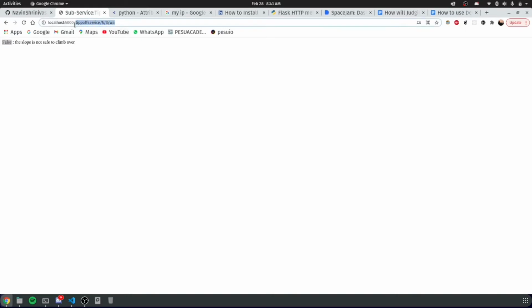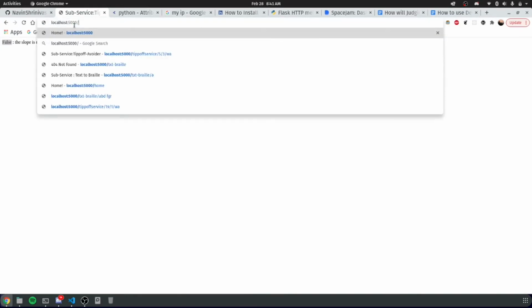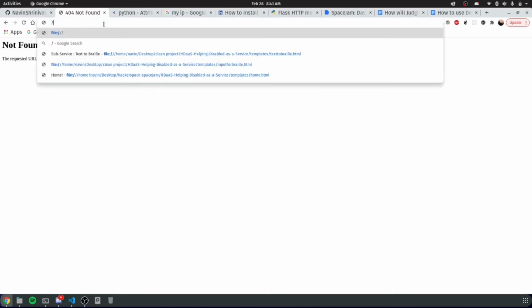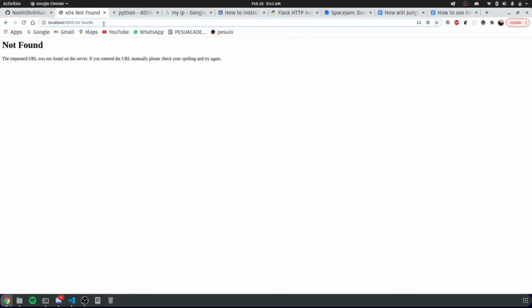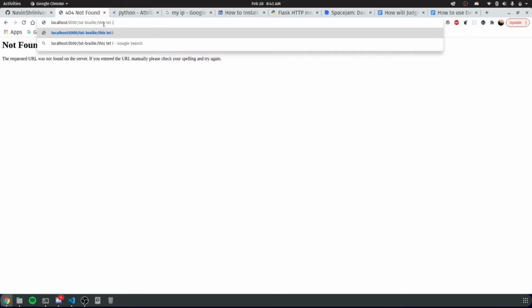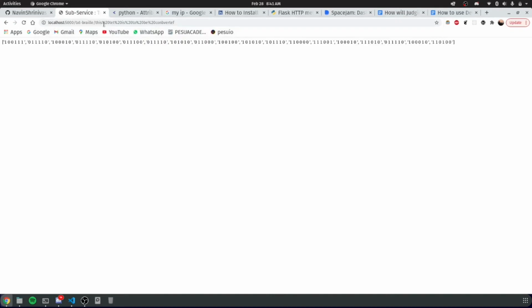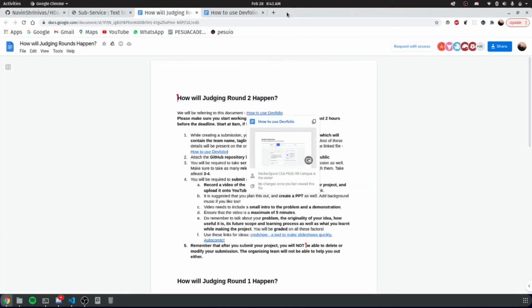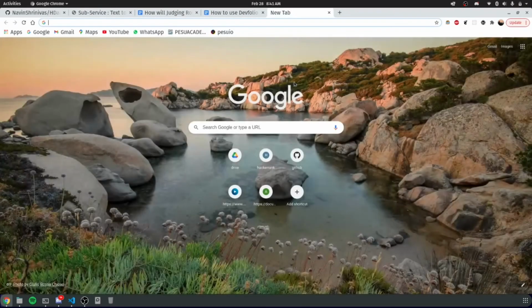The next service is text to braille. And here we see a list with 6 length strings, each 1 or 0, and each of these correspond to a location on the braille. Now let me explain how these locations on the braille happen.